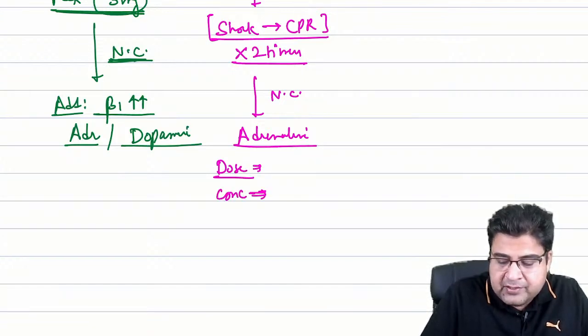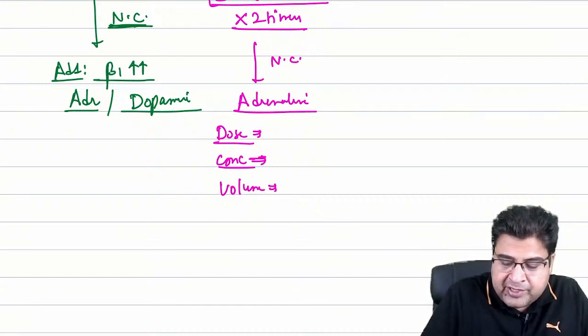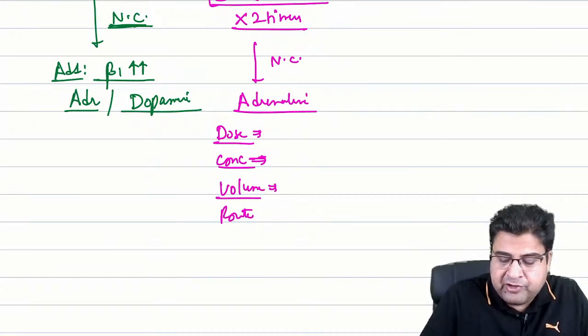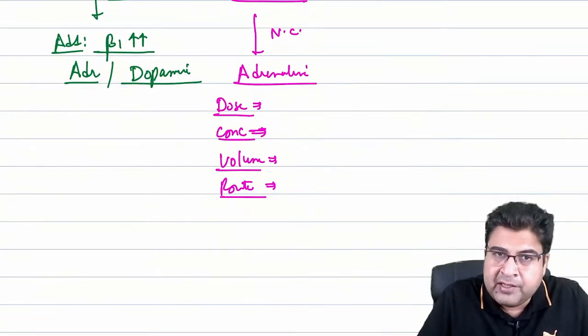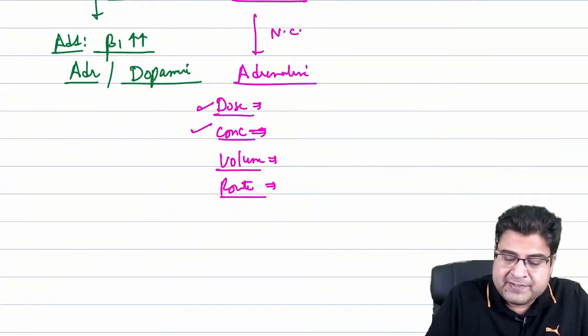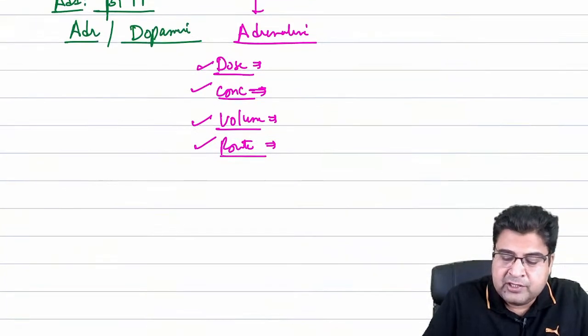What is the dose of adrenaline that we have to give? What is the concentration of adrenaline that we use? What is the volume of the drug that we will inject in the patient's body? And what is the route of administration? So, four questions you have to answer me. Whenever we have to use adrenaline in a patient of cardiac arrest, what is the dose, what is the concentration, what is the volume, and what is the route of administration? So these things you have to answer.